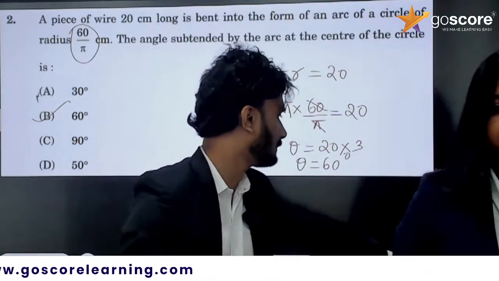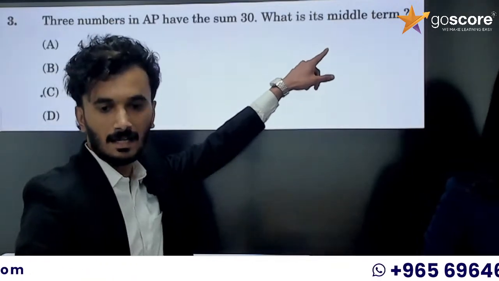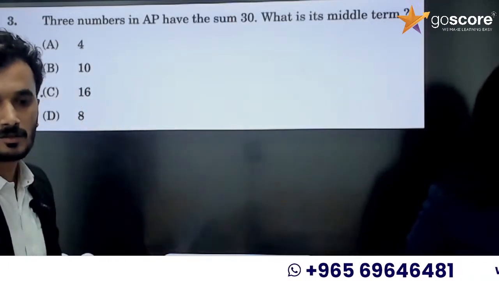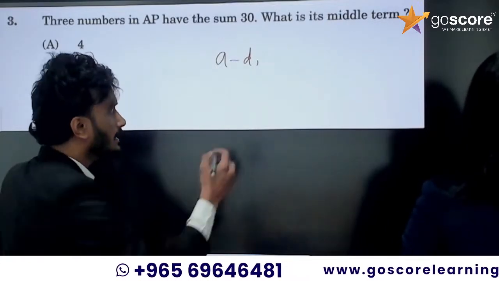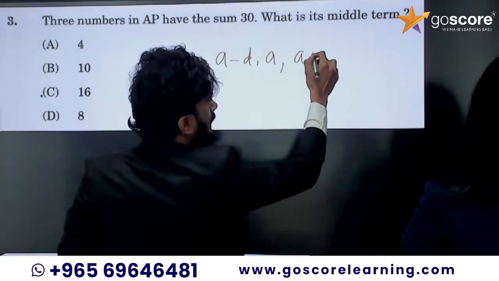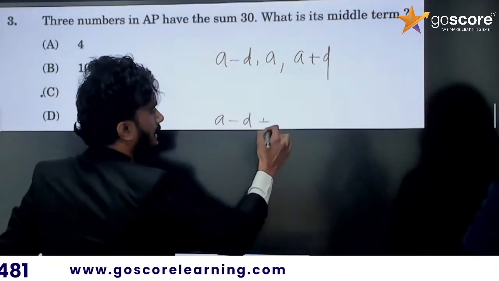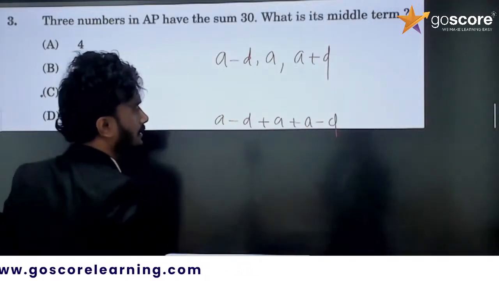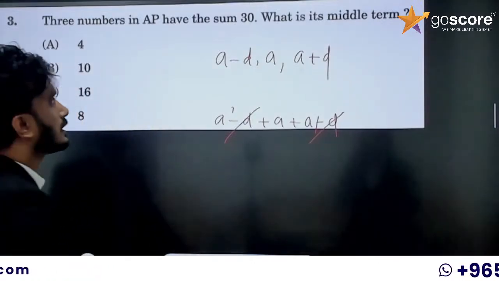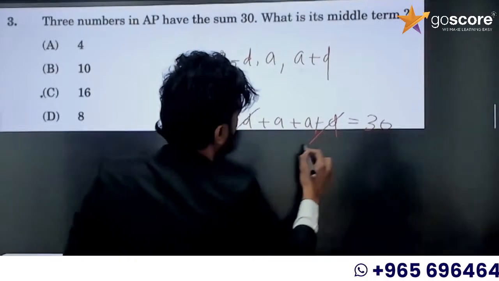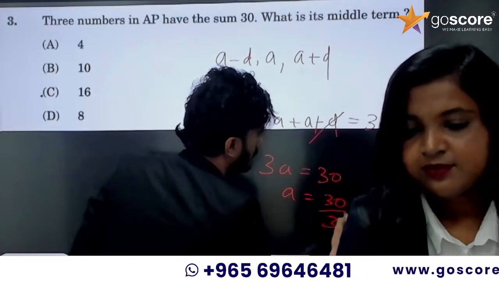It is simple. It is from AP. So 3 numbers are in AP. The sum is 30. And what is the middle term? They ask about the middle term. So we can take the first term as A minus D, second term A, third A plus D. The sum of these 3 terms: A minus D plus A plus A plus D. So we can cancel plus and minus D. So that sum is equal to 30. So 3A is equal to 30. A is equal to 30 divided by 3, 10.